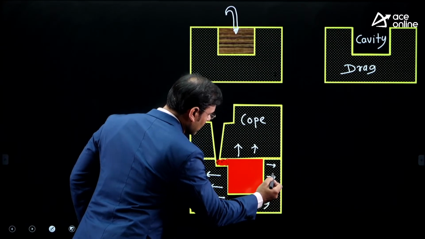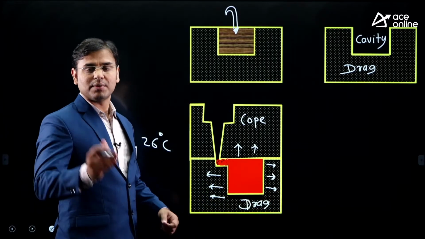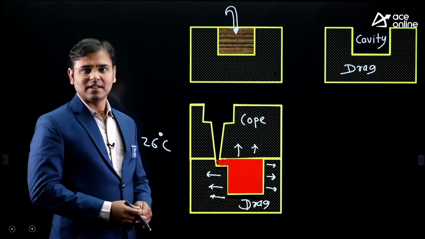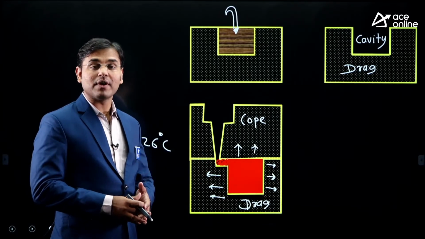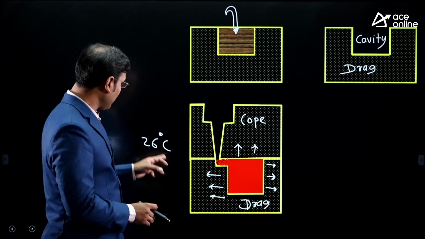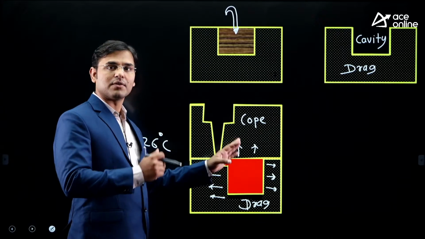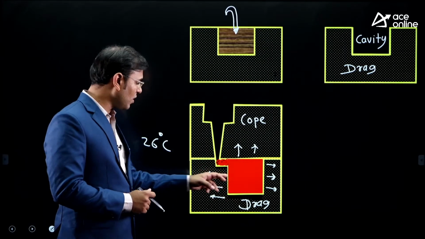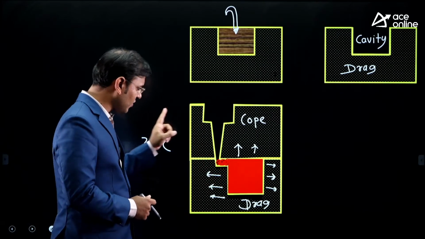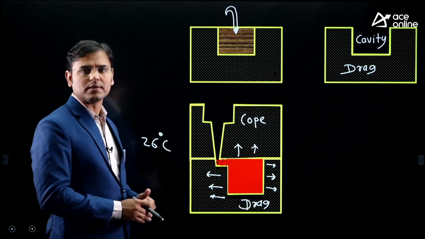And why is there heat transfer? Because of the difference between the system and surrounding. The subject is thermodynamics. This manufacturing subject requires the knowledge of all other mechanical engineering subjects. Here 26 degrees centigrade, here just consider 1500 degrees centigrade, and because of the difference of temperature between the system and the surrounding, the heat transfer is going on.